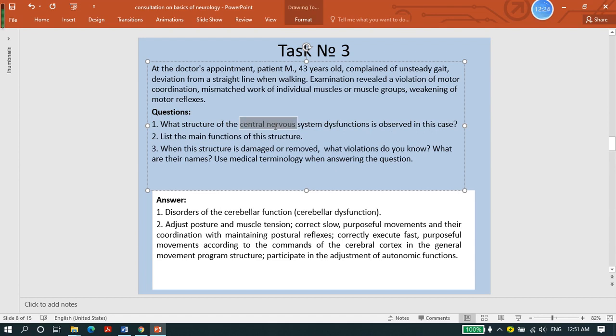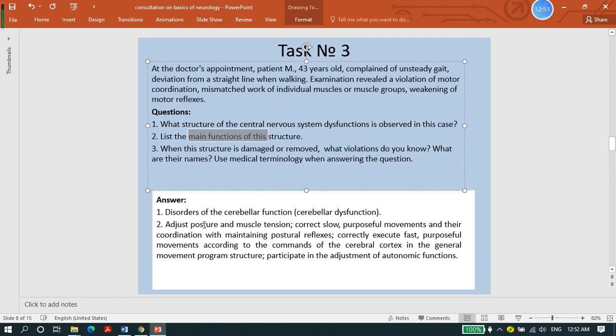Because one structure of the central nervous system has dysfunction, first you must name this structure. It's a disorder of cerebellar functions, so cerebellar dysfunction. The cerebellum has some problems. First you must name this structure, then you must explain its functions.